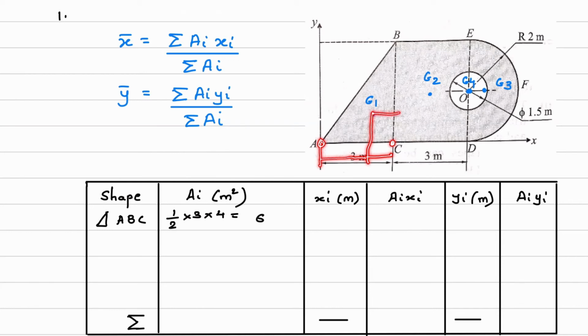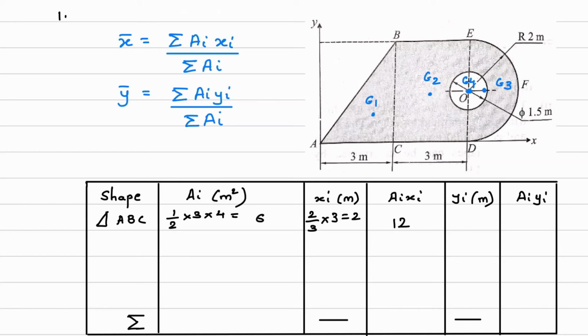Same thing is valid in case of y. If you consider this height, this will be h by 3. But if you take this, this will be 2/3 of the height. That is why this distance will be 2/3 of this base. So write down x1 is 2/3 of that base, and base is 3, so from here we will get 2. Now next is ai into xi. You just have to multiply: 6 into 2 will be 12.